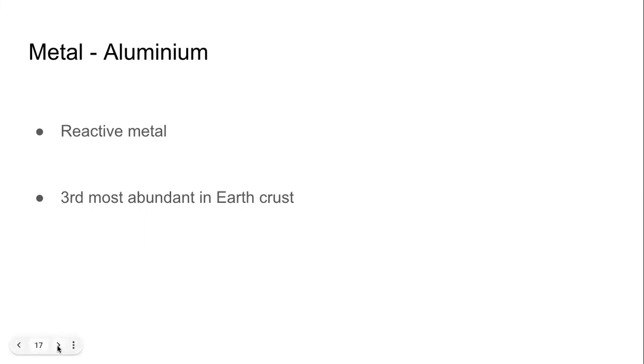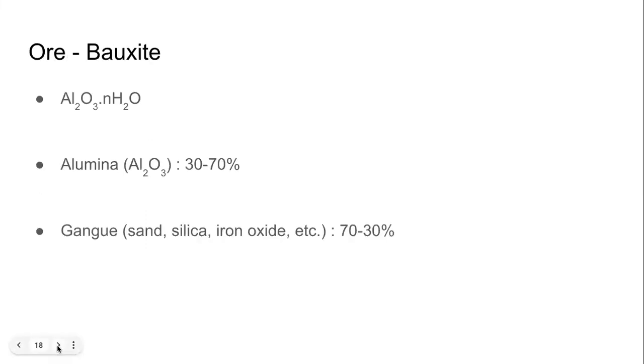So the method that we will use will be electrolytic reduction for extraction of aluminium from Al2O3. Before that, we will have to concentrate the ore because so much of it is gangue. We will have to remove the gangue. We will have to get as pure alumina as possible.